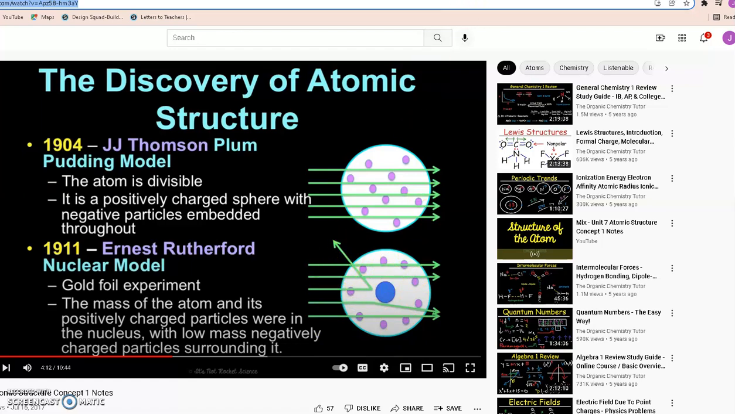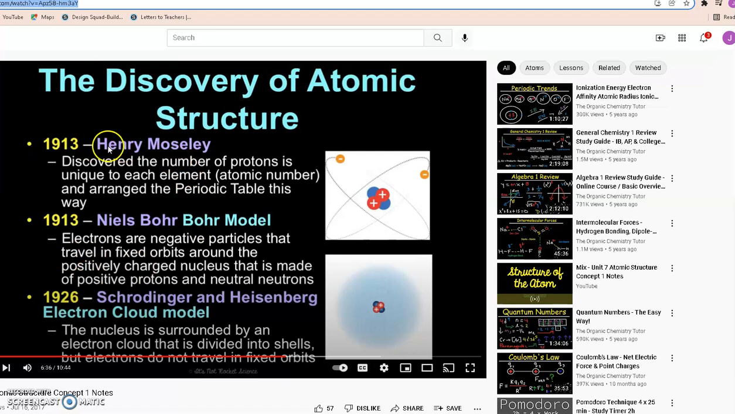The next person is Henry Moseley. He discovered that the number of protons is unique for every element, and because of him, we have our periodic table arranged today by atomic number. Niels Bohr is the next person. He came up with the Bohr model, how we draw the Bohr model, which is the electrons in orbitals around the nucleus.